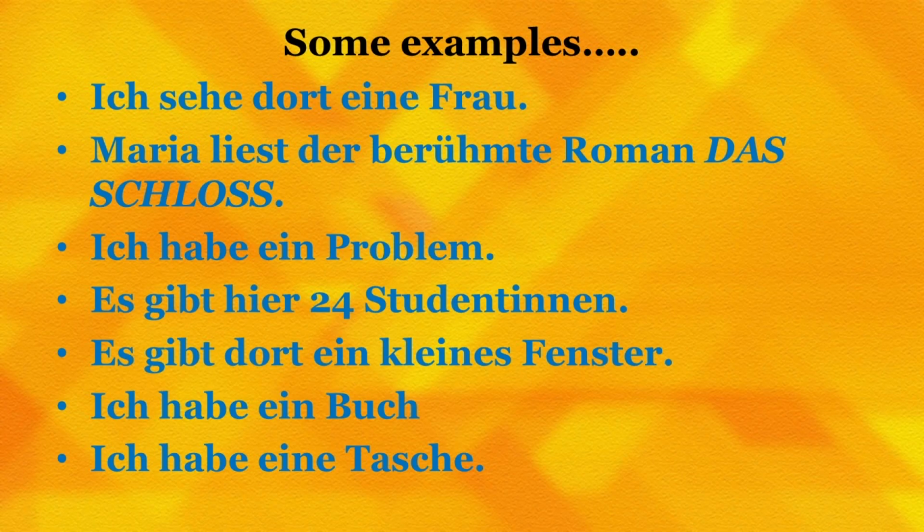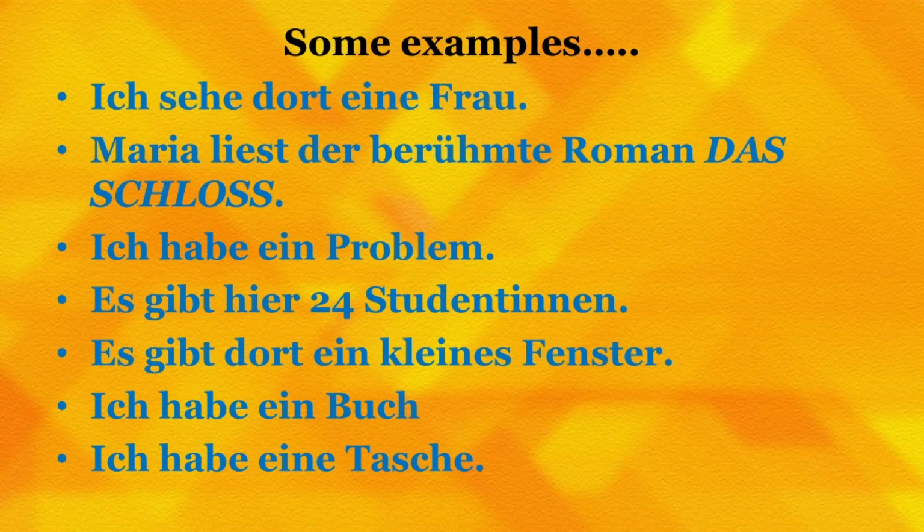I have a bag. Because in the previous sentence, the noun used is das, therefore, the indefinite article is ein. Please recall the table. Definite articles, masculine der, indefinite article for the same ein, definite article feminine die, indefinite article for the same eine, neutral article das, indefinite article for the same ein. Similarly, in this context, ich habe ein Buch, ein because that's the indefinite article for the neutral noun das Buch. Ich habe eine Tasche, eine because that is the indefinite article for the feminine noun die Tasche.